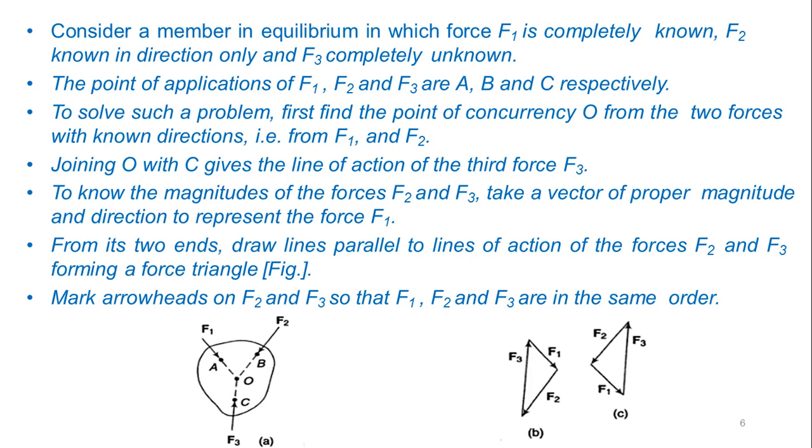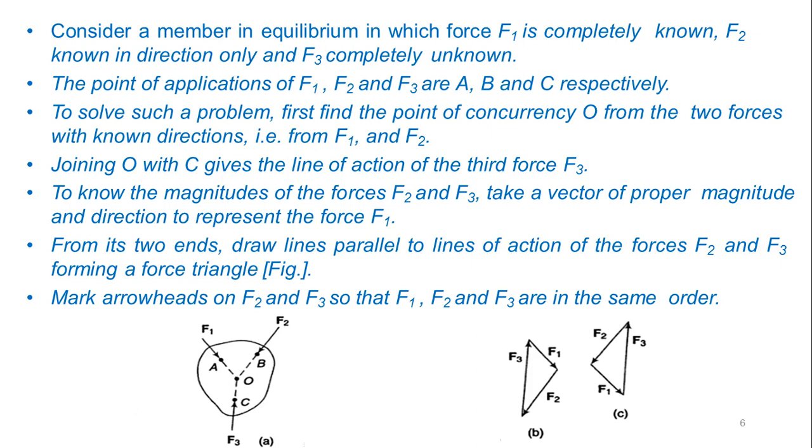The points of application of F1, F2 and F3 are A, B and C respectively, as in figure A. To solve such a problem, first find the point of concurrency, that is point O, from the two forces with known direction, that is F1 and F2. Now joining O with C gives the line of action of the third force, F3.